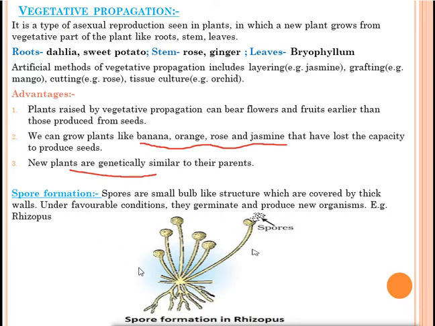Example, rhizopus. This is the structure of a rhizopus. This is the bulb-like structure. Inside that many spores are present. When they mature, it will burst and these spores will go to different places with the help of air, water etc., and where they get suitable conditions, they will grow. Bread mold is also an example of spore formation.